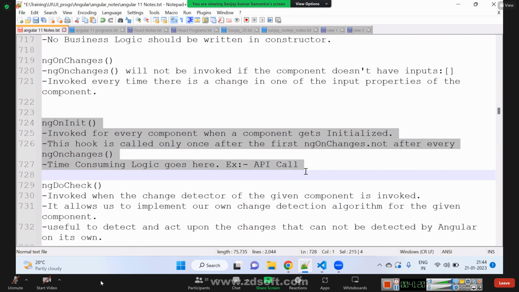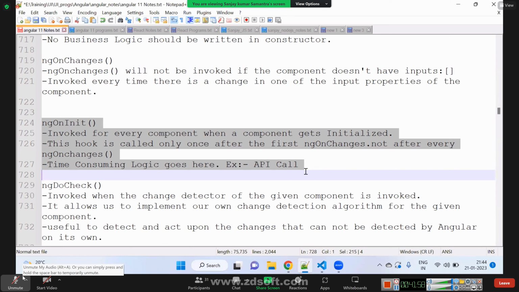So ngOnInit will be called before ngOnChanges or after ngOnChanges? After ngOnChanges. If a component doesn't have ngOnChanges, then this will be the first method, right? Correct. ngOnChanges will be called 100 times or only one time? Any number of times it can be called, whenever the input value changes. But ngOnInit will be called only once, right? One time, after the first ngOnChanges.